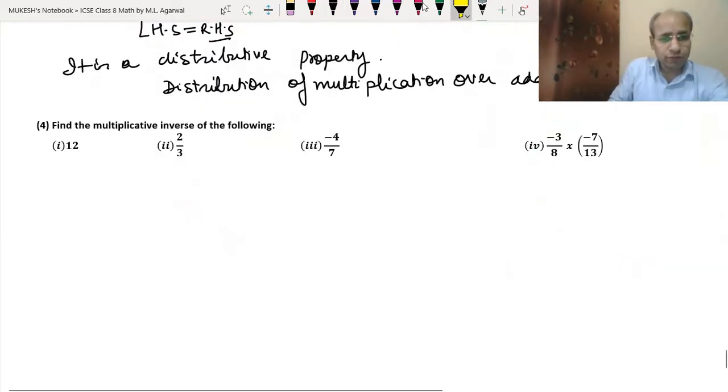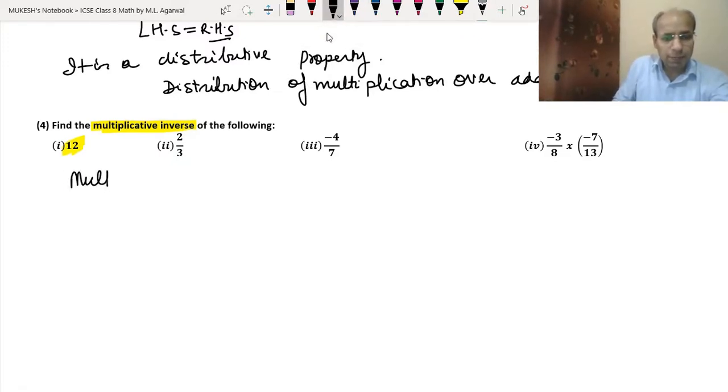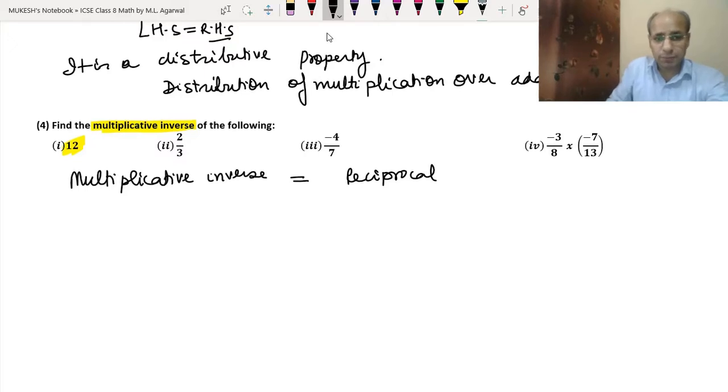So in the fourth question we have to find the multiplicative inverse. Okay, so let's do the first part. In the first part we have the number 12. Now, as we know, the multiplicative inverse of a number is the reciprocal of the number. Whenever we have to write the multiplicative inverse, we write the reciprocal of the number without changing the sign, no change in sign.